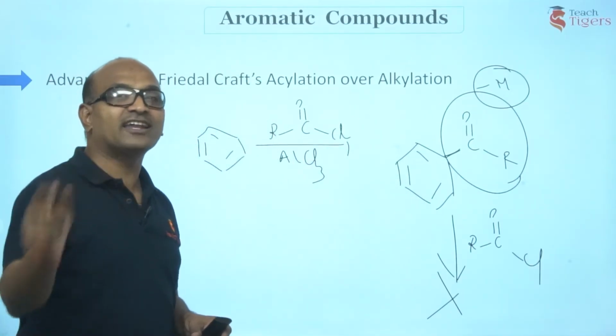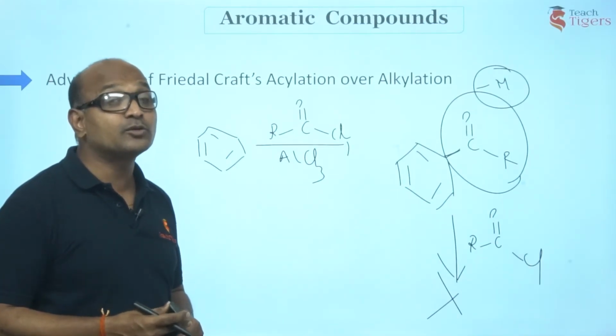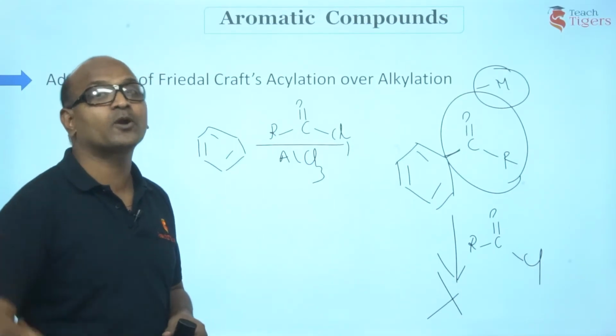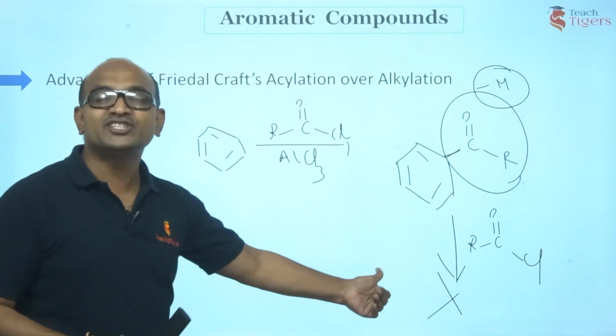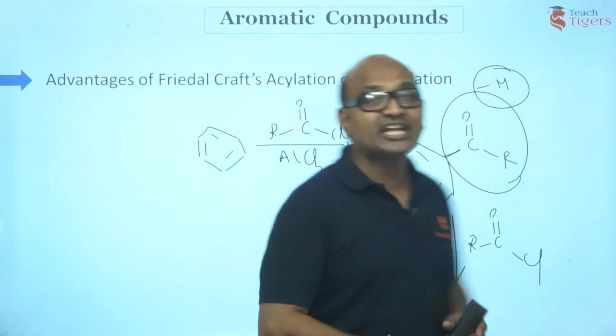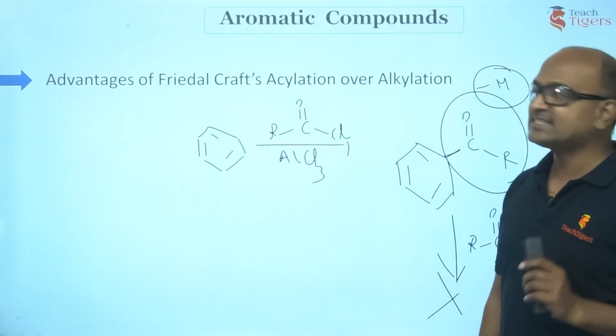In case of alkylation, our group was an electron releasing group. Hence, the electrophile would prefer to attack the product of alkylation rather than benzene, which is not possible here. So that is the advantage of acylation over alkylation. Is that point understood? Yes?